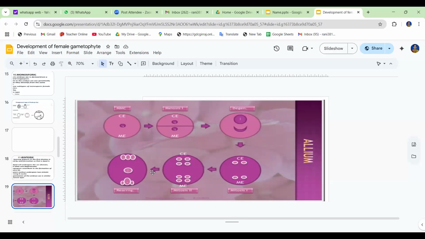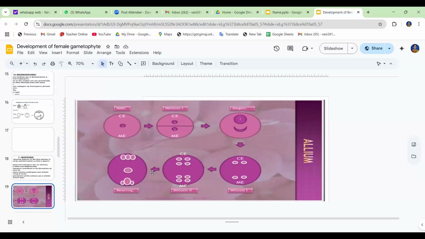Allium, we know, is a monocot. It is found in a number of monocotyledonous families such as Liliaceae, Amaryllidaceae, Orchidaceae, Alismaceae, and Butomaceae. So these all are monocotyledonous.